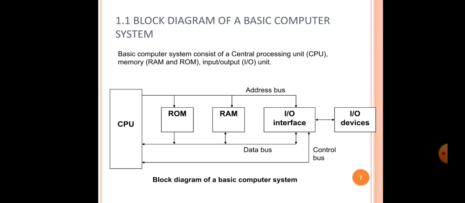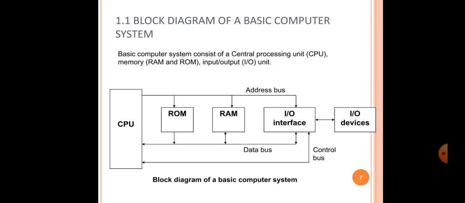Now we are going to learn the block diagram of the basic computer system. Why are we going to learn this? Because you all know what the microprocessor actually does. You can see the basic block diagram of the computer system. There is a CPU, ROM, RAM, input output interface, and input output devices. I told you about the input output devices a few minutes ago. The keyboard and the mouse are the input devices, and the printer and monitor are the output devices.